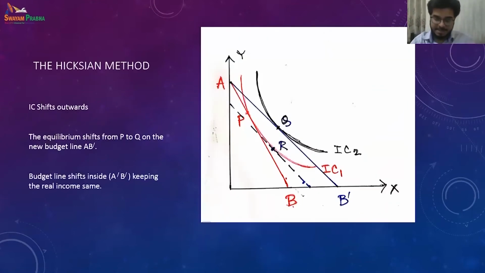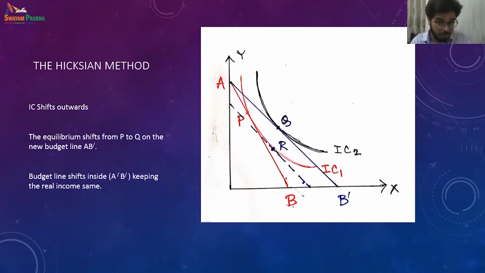Once the price has decreased, with the pivoting of this budget line, the consumer's satisfaction level, which is shown by the indifference curve, increases because now they can buy more of X, probably more of Y too, because the purchasing power has increased. Hence the indifference curve will shift outside because more is better.